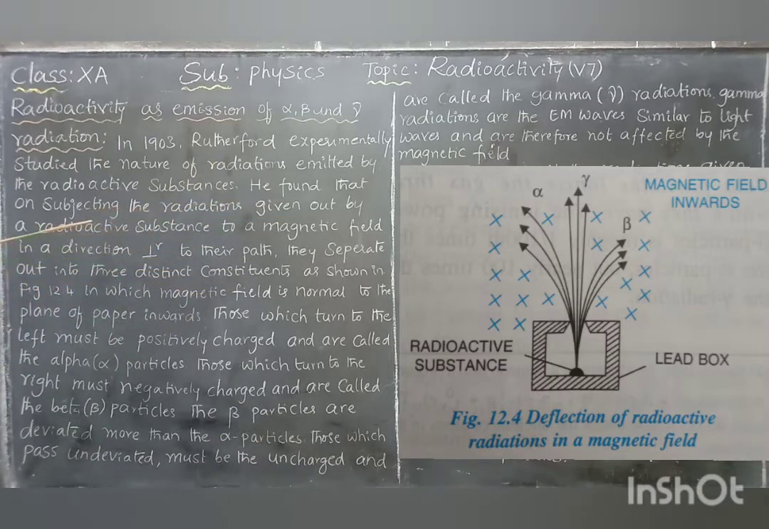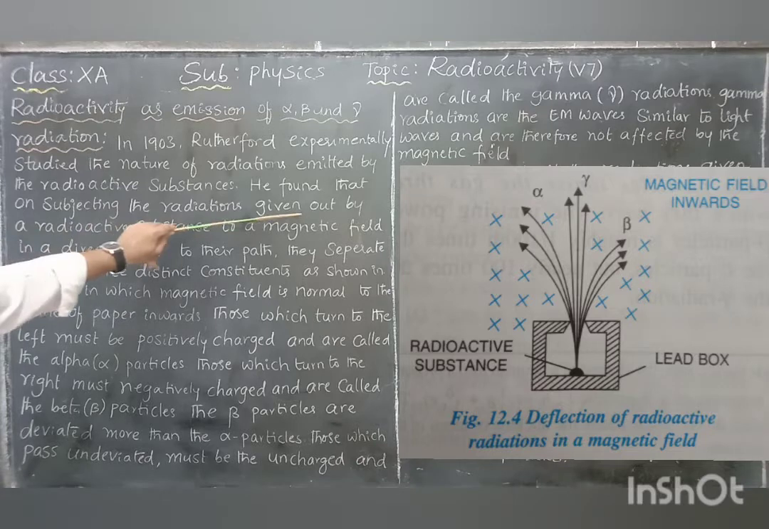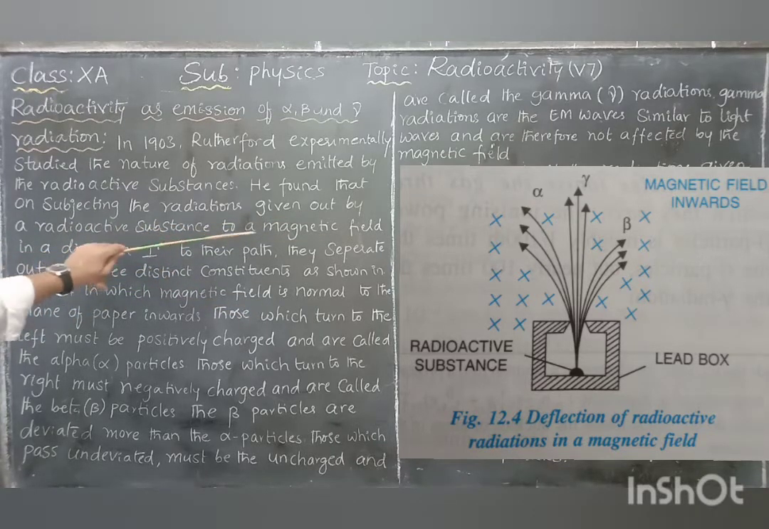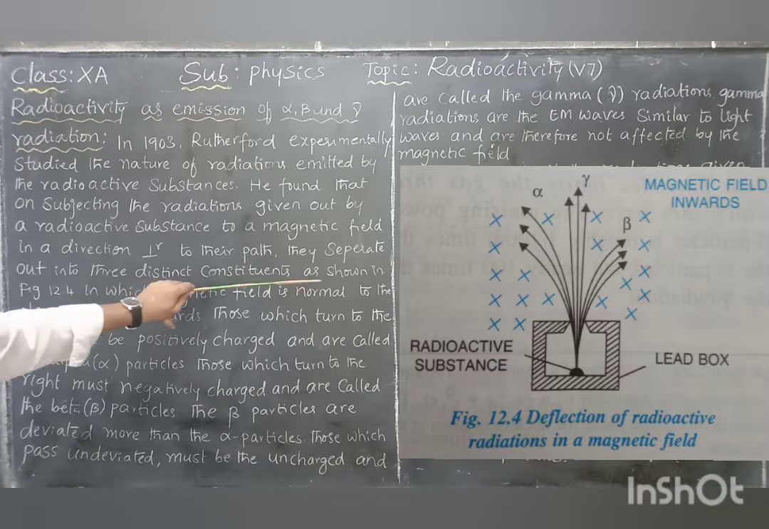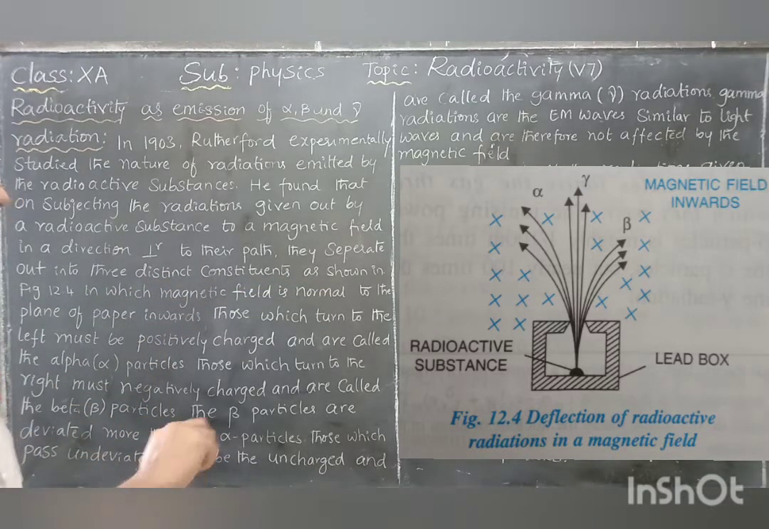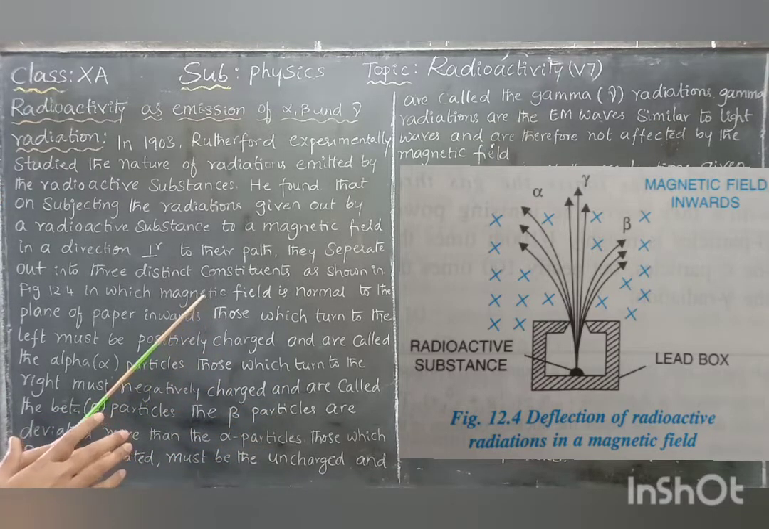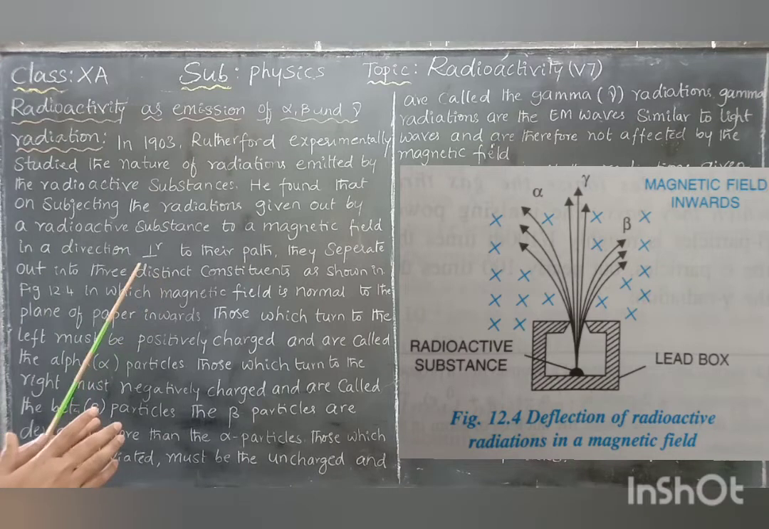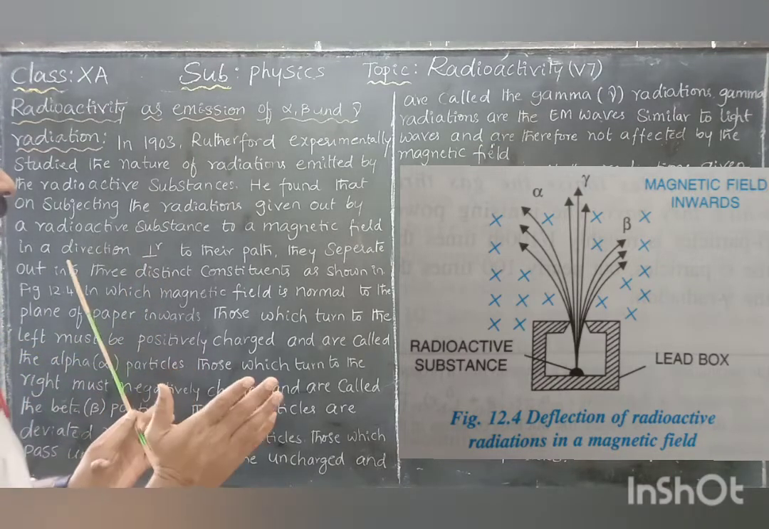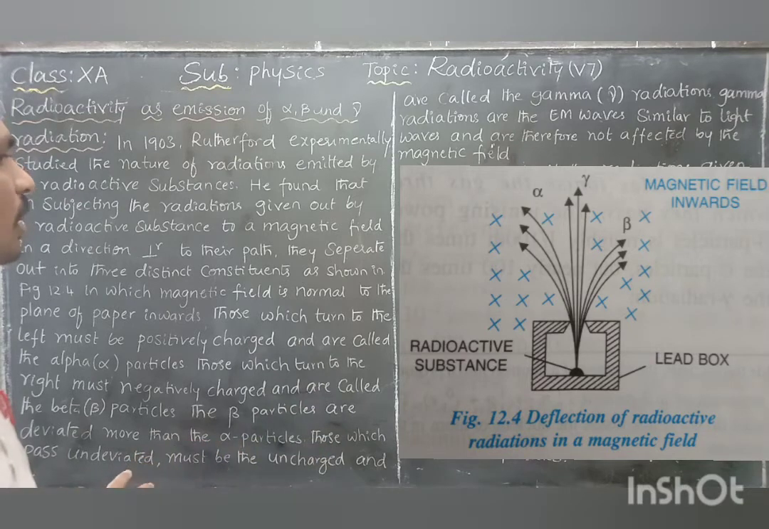He found that on subjecting the radiations given out by a radioactive substance to a magnetic field in a direction perpendicular to their path, they separate out into three distinct constituents as shown in the figure. See the diagram. Out of the radioactive substance, three radiations come out, and each radiation is deflected by a certain angle, in the perpendicular direction of the magnetic field.